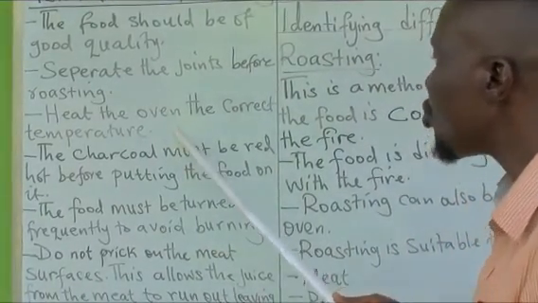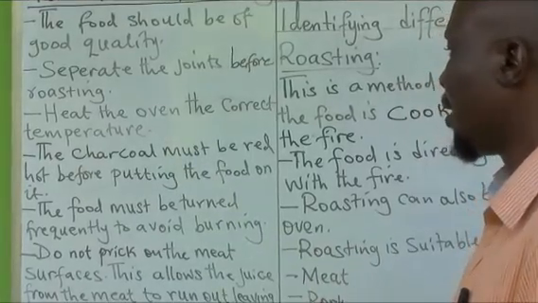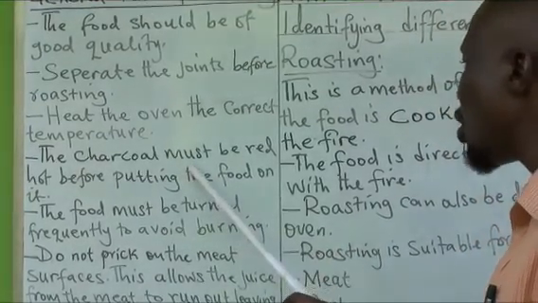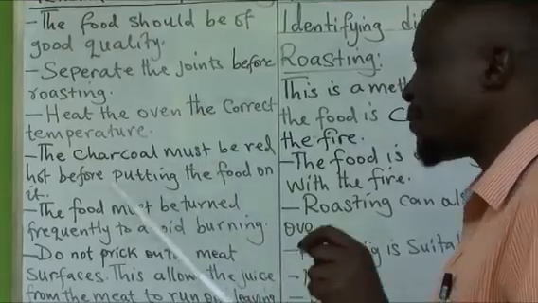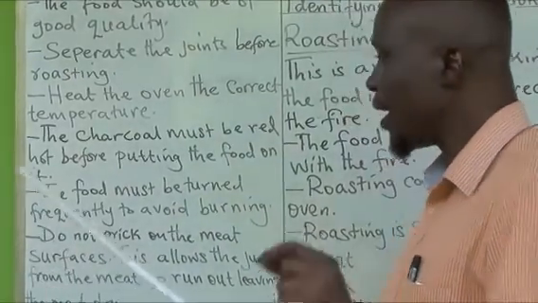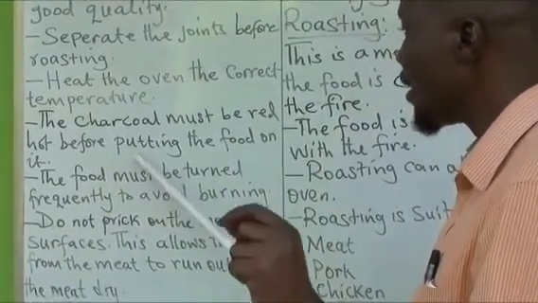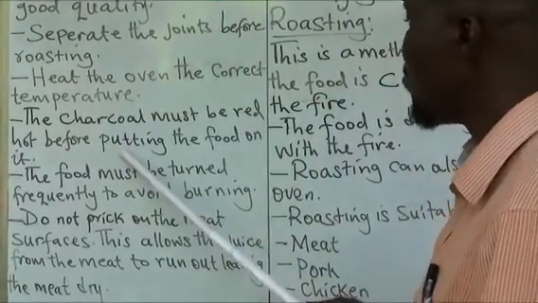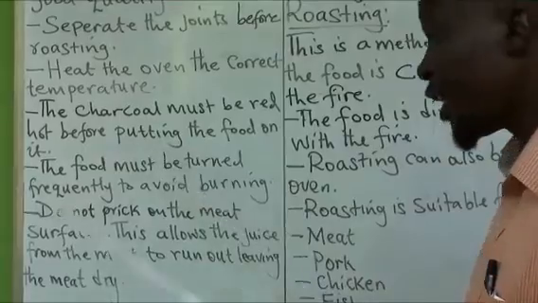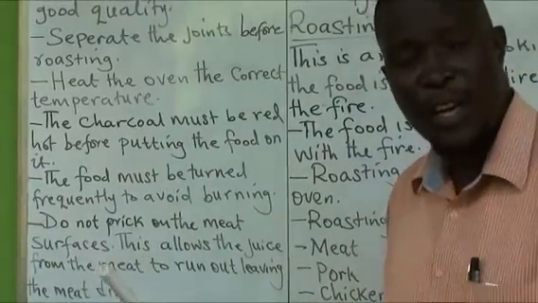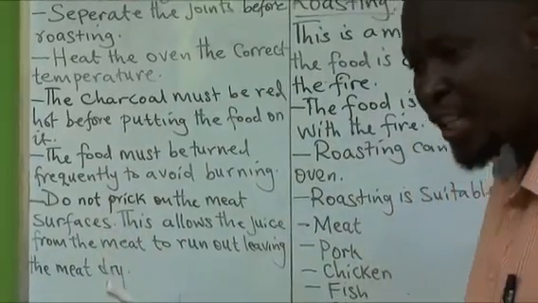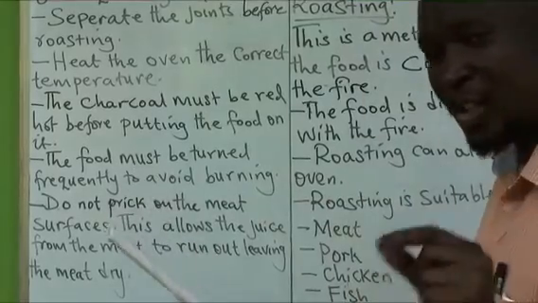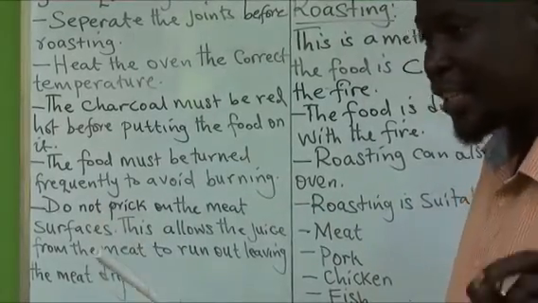Heat the oven to the correct temperature, and the charcoal must be red. If you're using a charcoal stove, it must have the charcoal red hot before putting the food on it. We said the food must be in direct contact with the fire or direct contact with the dry heat in an oven.